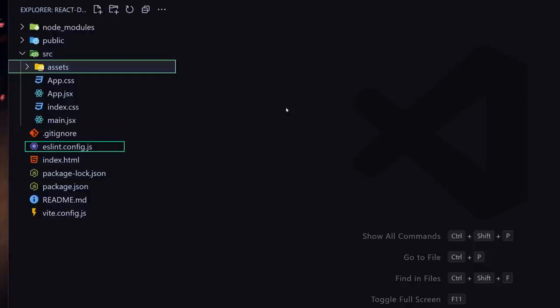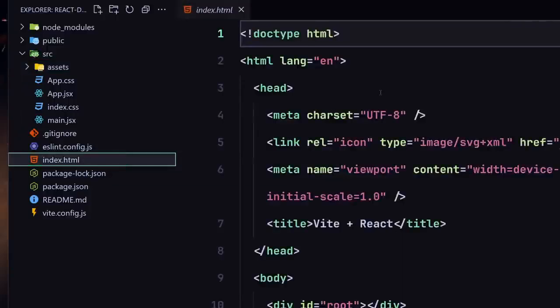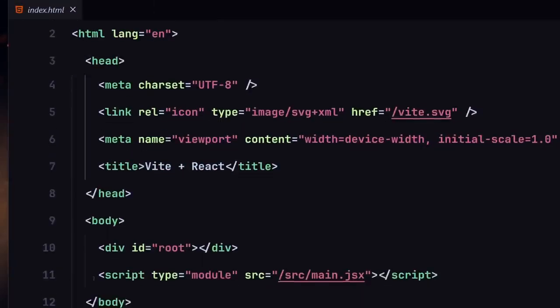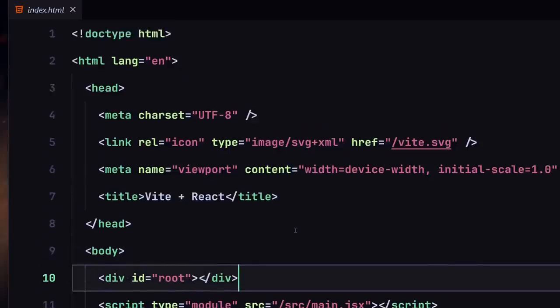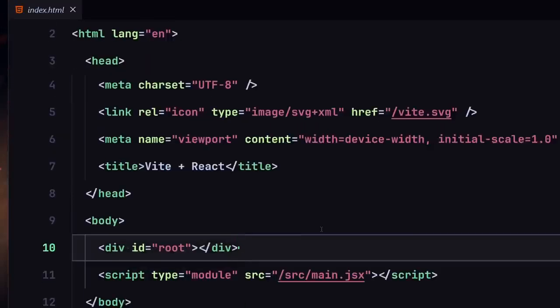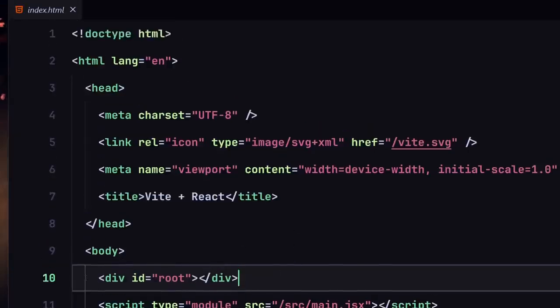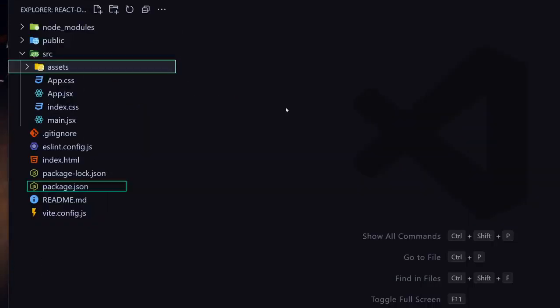Next, we have our eslint.config.js file, and this is a configuration file for our ESLint. Next, we have our index.html file, and this is the most important file because in this file we have our HTML content, and we also have a div with an ID of root. React.js will select this element and render all of our content to that specific div. I'm going to show you where we are selecting that div with the ID of root. Next, we have our package.json file, and this file is the heart of our project.